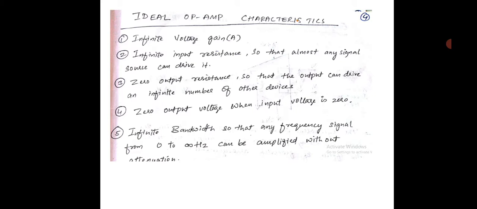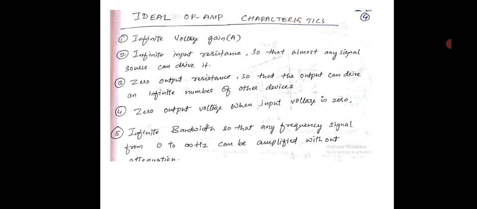Next, zero output voltage when input voltage is zero. Remember the class 3 explanation. When there is no input applied to the op amp, the output of the op amp should be 0. If it is not coming out to be 0, then there is something wrong. Whatever is coming as output other than 0 is unwanted. So ideally it should be 0.